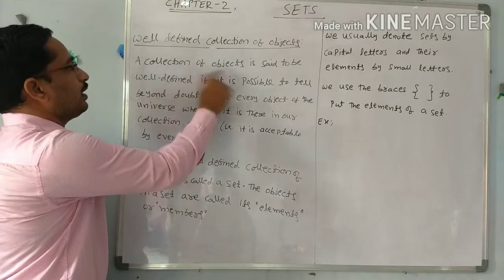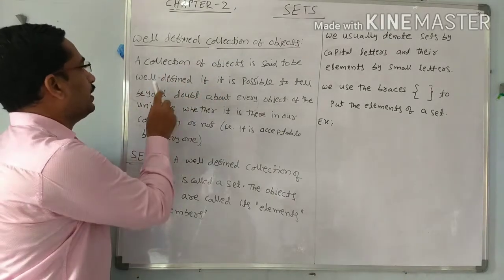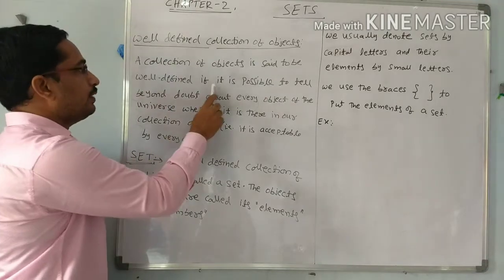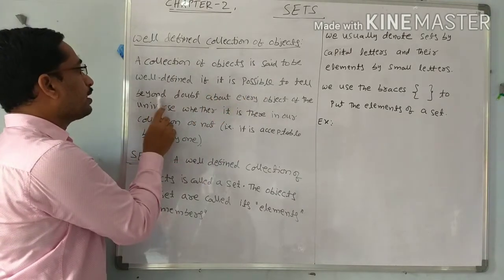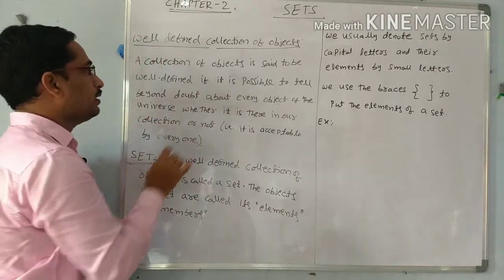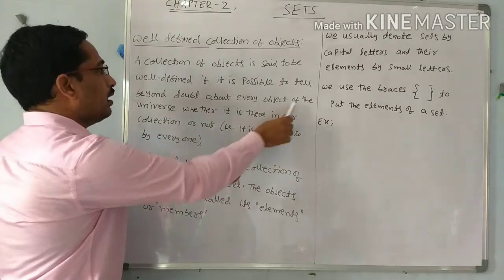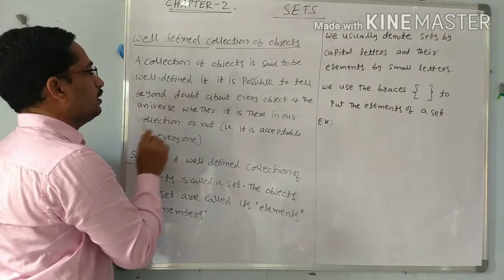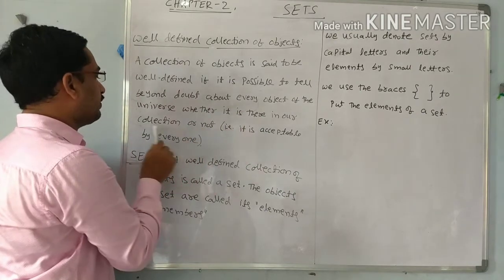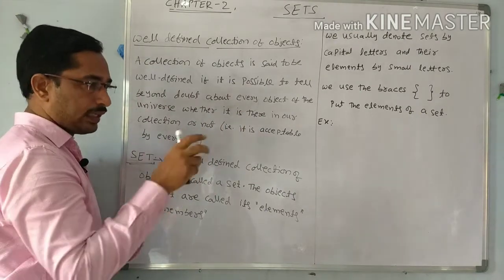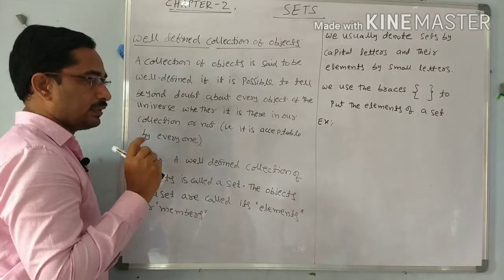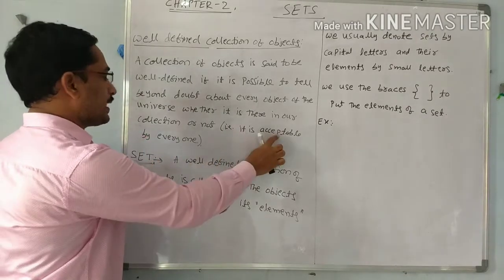A collection of objects is said to be well defined if it is possible to tell beyond doubt, meaning there is no doubt about every object we select from the universe, whether it is there in our collection or not. Means if I select some objects, it is acceptable by everyone.